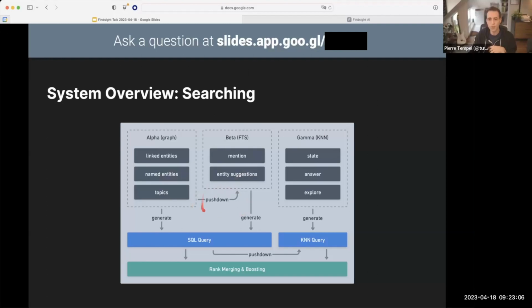So that's what these push down arrows are for, right? The alpha stage, if it exists, filters the beta stage, that filters the gamma stage. And so we run the least amount of queries and iterate over the least amount of data for every query possible.